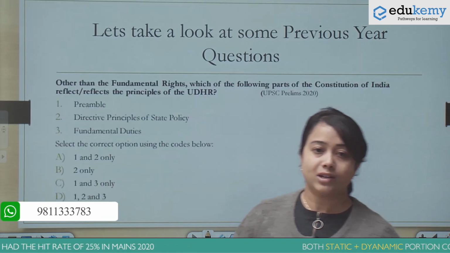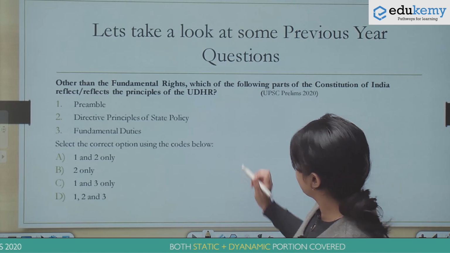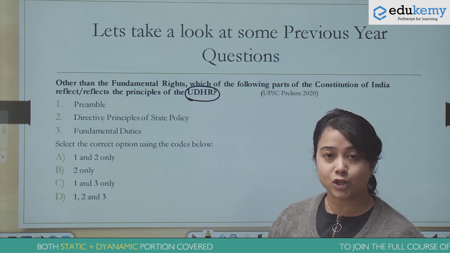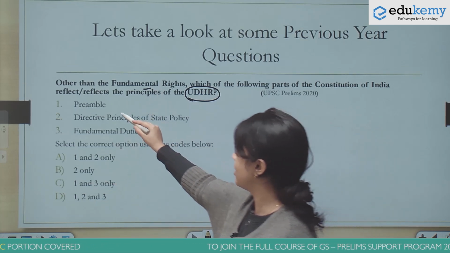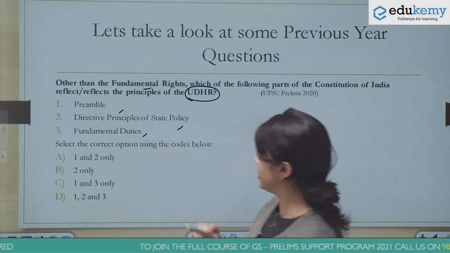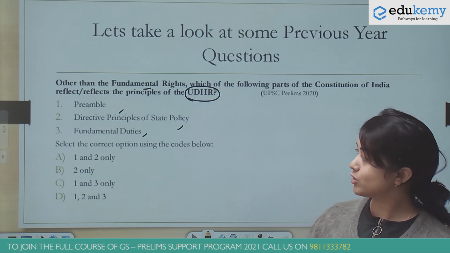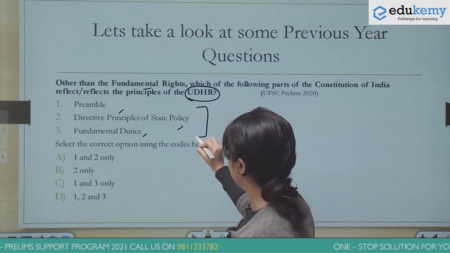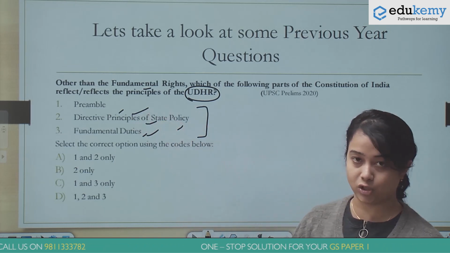This is a very interesting question that appeared in the 2020 prelims, where the Universal Declaration of Human Rights was asked in relation to the different provisions of the Constitution like fundamental rights, preamble, DPSP, fundamental duties. So here you have to draw upon some knowledge of world history, and again you need to be well aware of the bare text of these various aspects of the Constitution.